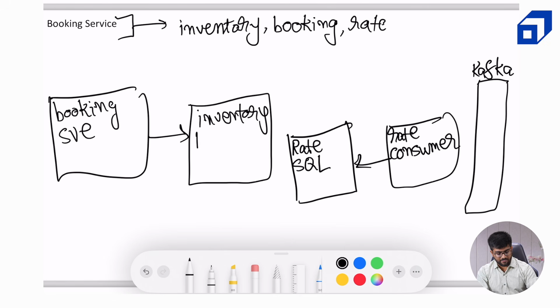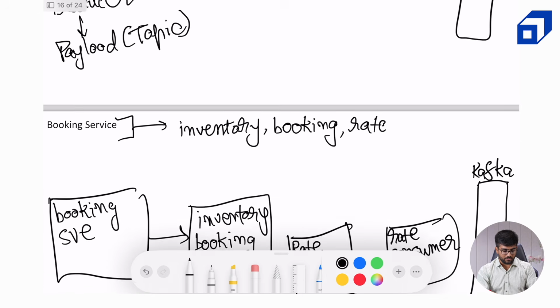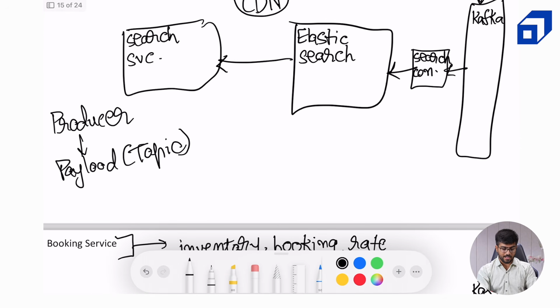Now you might be wondering why we are having two separate clusters for inventory, booking and rate SQL, right? It just came to my notice that we are using rate for the search service and for the booking service as well.